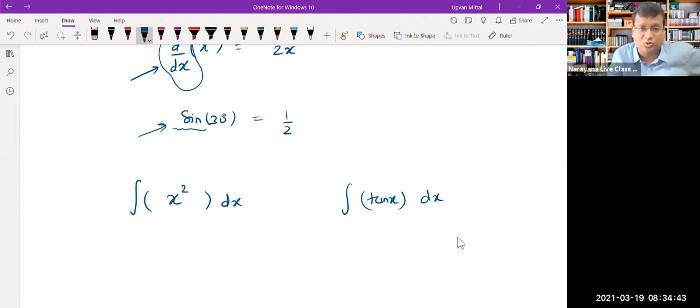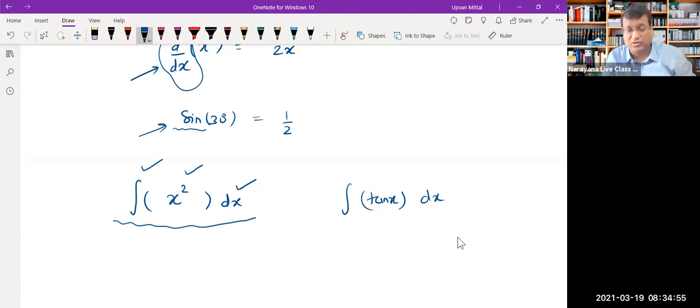Pronunciation also should be clear. This is pronounced as integral of x square with respect to x. That's the complicated way of pronouncing it. A simple way is that you can simply call it integral x square dx.